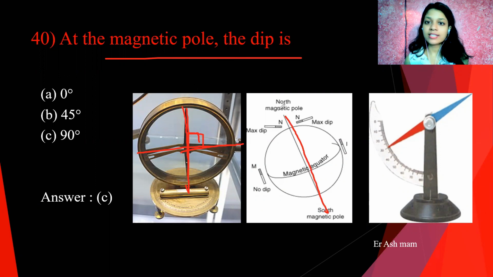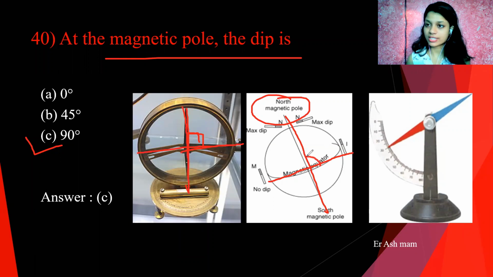So the answer is, at the magnetic pole the dip is 90 degrees, and at the magnetic equator we measure it from the horizontal axis to the vertical axis. At the magnetic equator the dip is 0, and at the north magnetic pole the answer is maximum, that is 90 degrees. So the answer is 90 degrees.